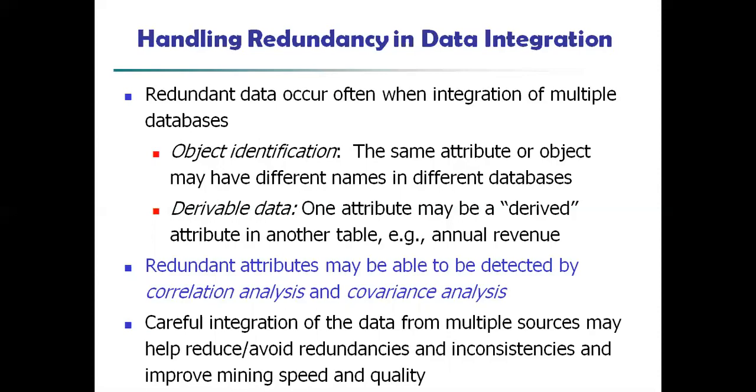Redundant attributes may be detected by correlation analysis and covariance analysis. We have already seen that data mining is an integrated domain with statistics, machine learning and other disciplines, which helps you detect the values. The very famous things in statistics are correlation analysis and covariance analysis, which will help you find redundant attributes.